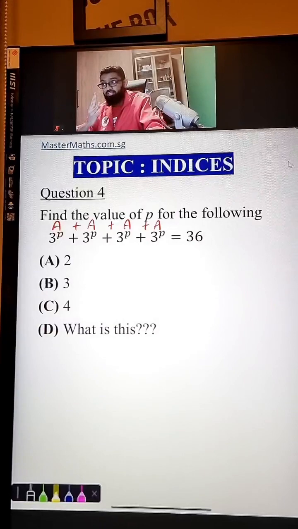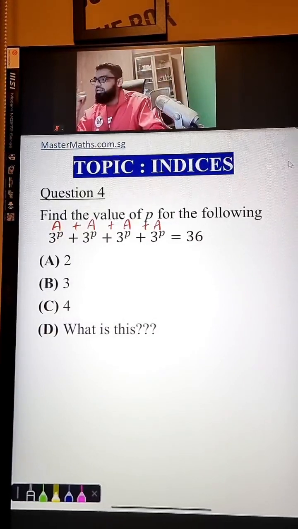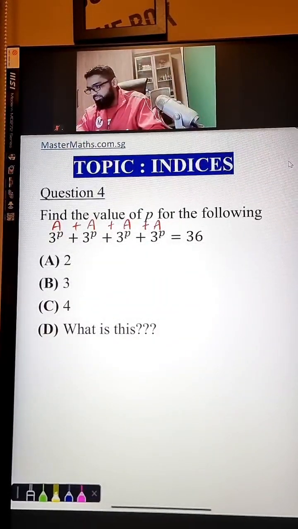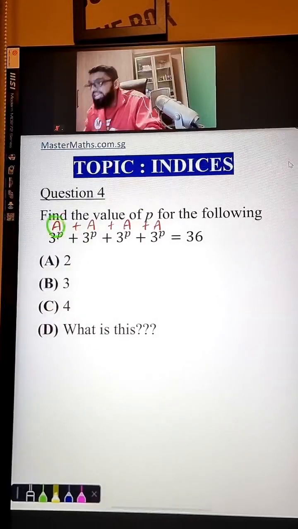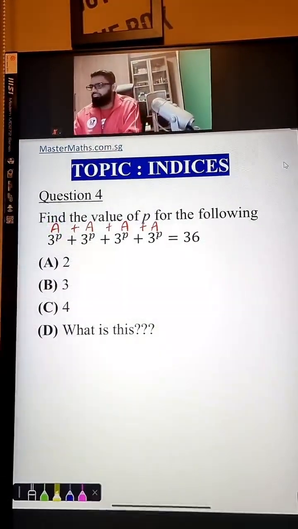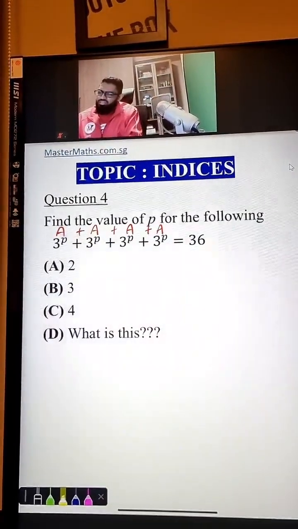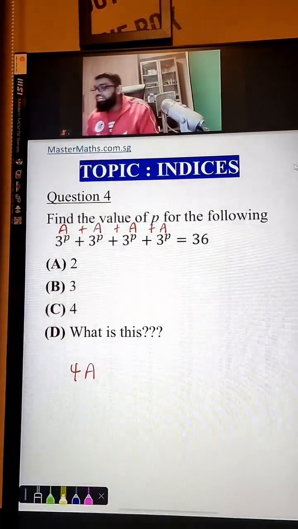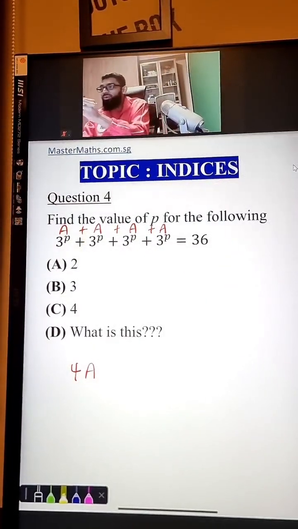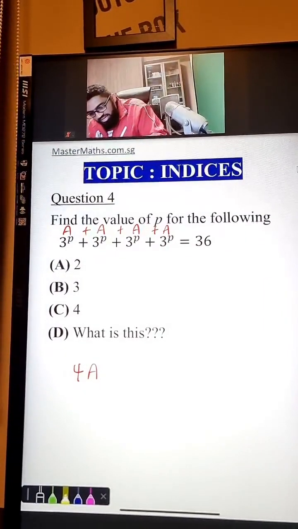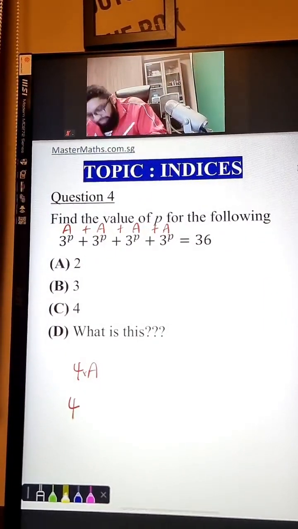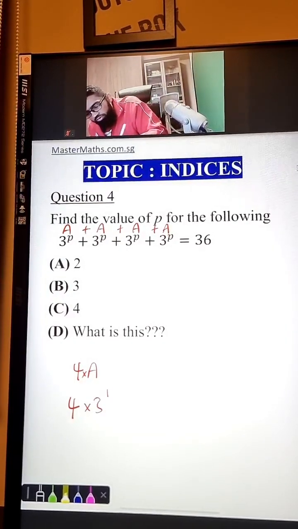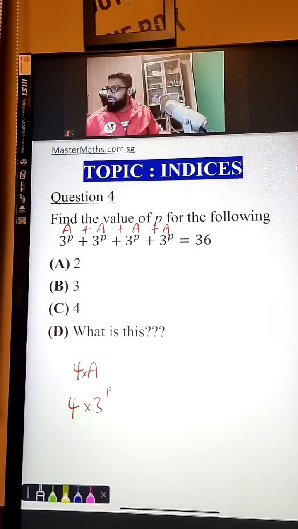4 groups of A's. But in this particular question, it is not exactly A, right? What is it? It is 3 to the power of P, but don't panic. Instead of saying you have 4A, you can say it's 4, not 4 times A, but 4 times 3 to the power of P. Do you all understand this?